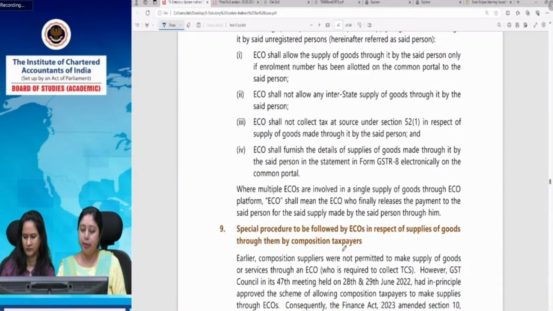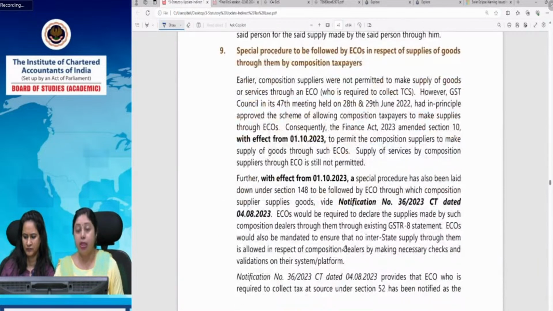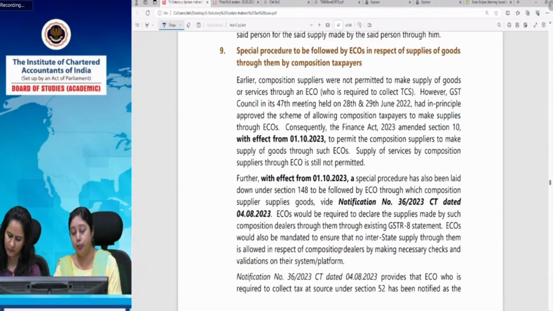So what happened? The ECOs, now again, have been given the responsibility to ensure that this person who is a composition supplier and who is making supply through an ECO should not make any interstate supply, by incorporating the necessary checks and validations in his system. Because a person, though he's a composition supplier, he can make some interstate supplies, like we saw in the unregistered person's case, but that is not permissible.